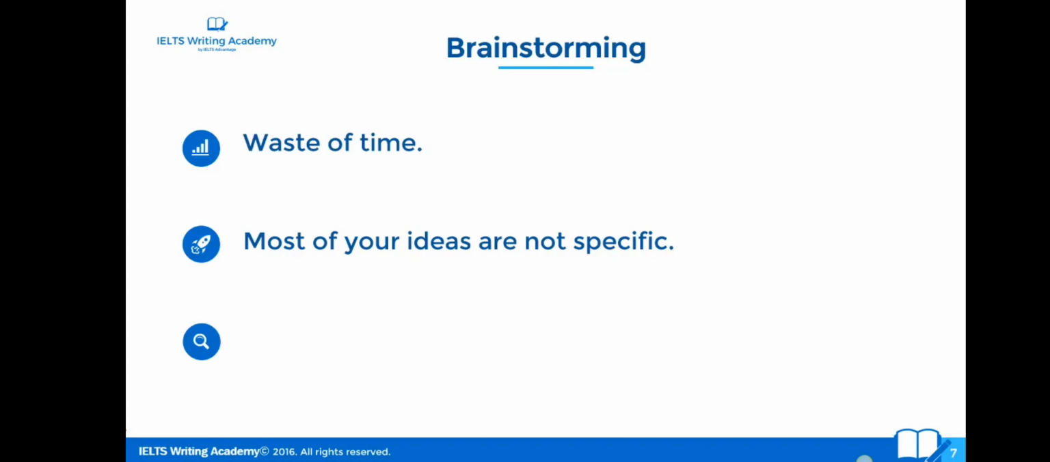The whole thing about brainstorming is just to think of as many ideas as possible. The ideas do not need to be relevant. The ideas do not need to be specific. It's just think of as many ideas as you can. And that is a complete waste of time, A, and B, you're not thinking of ideas that are specific to the question, and those are the ideas that you need. And most of your ideas are not relevant. Believe me, I know many of you firmly believe that brainstorming is a good idea. Try it my way, and I'll show you a much better way.